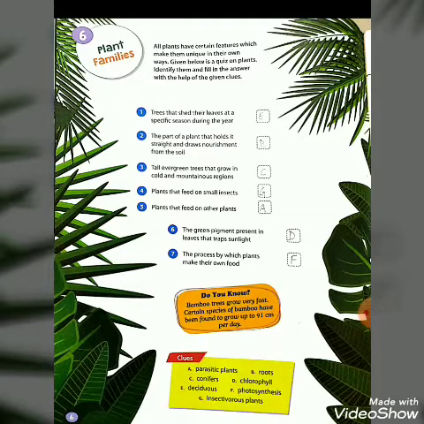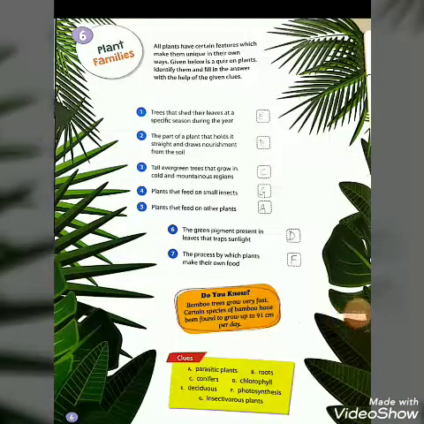Now 3, tall evergreen trees that grow in cold and mountainous regions. Here you can see your answer is C, conifers.